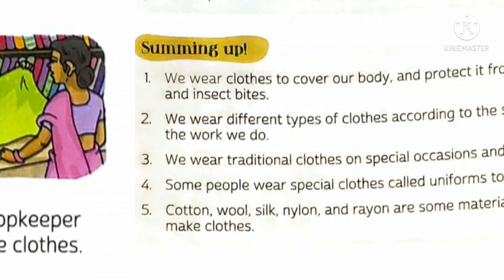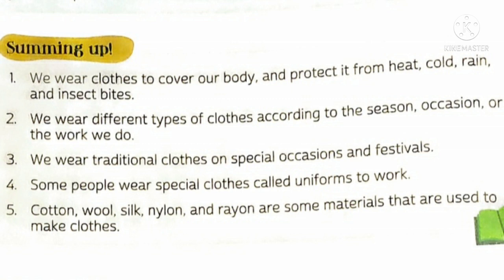Now let's come to summing up. We wear clothes to cover our body and protect it from heat, cold, rain and insect bites. And we wear different types of clothes according to the season, occasion or the work we do. Then we wear traditional clothes on special occasions and festivals. Number 4, some people wear special clothes called uniforms to work. And number 5, cotton, wool, silk, nylon and rayon are some materials that are used to make clothes.